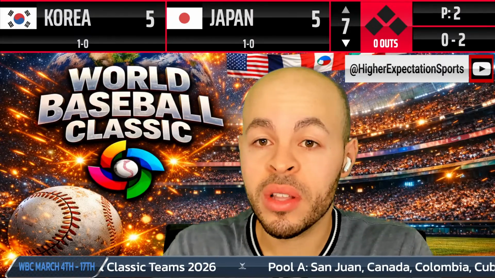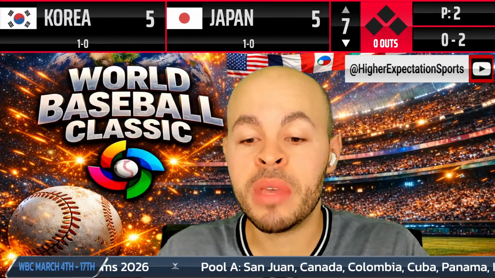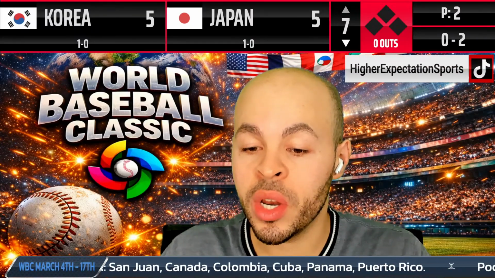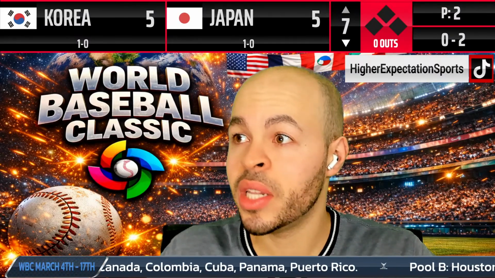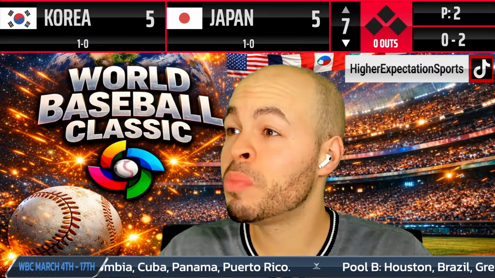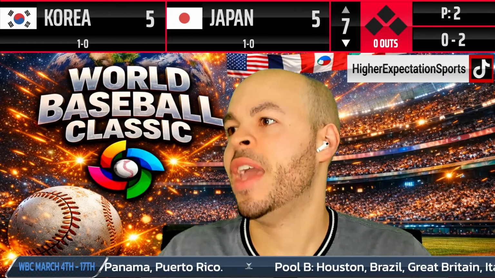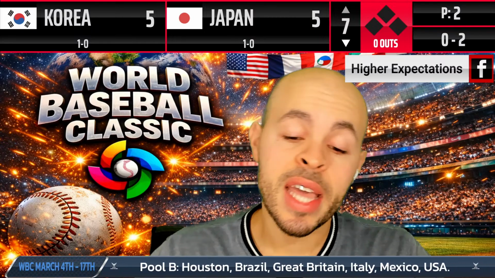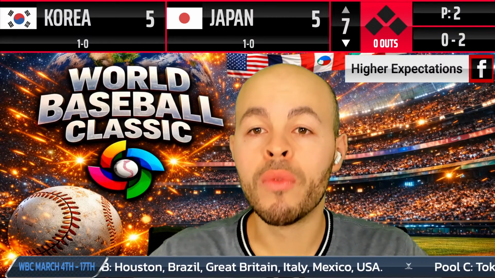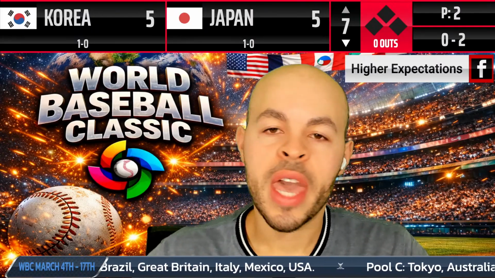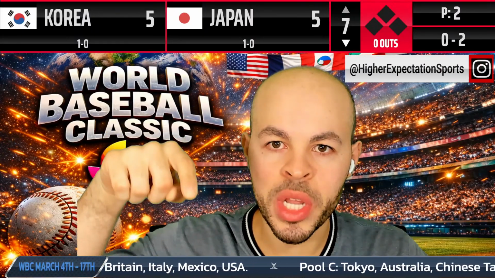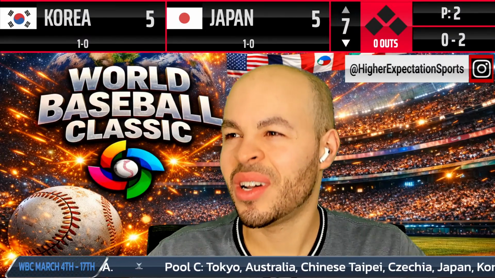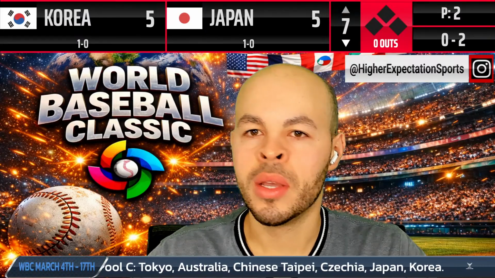The crowd is clapping. Pool D, Miami. Venezuela and Dominican Republic are both 1-0. Israel hasn't played. They're gonna play today. They're 0-0. They're showing a replay, full speed, a fan caught it, and his head just went boom. Oh boy, that's a tough one. And the Netherlands and Nicaragua are both 0-1. So of these 20 teams, you see the 20 teams here, it's gonna go back and forth. Yeah, that's a tough spot there.